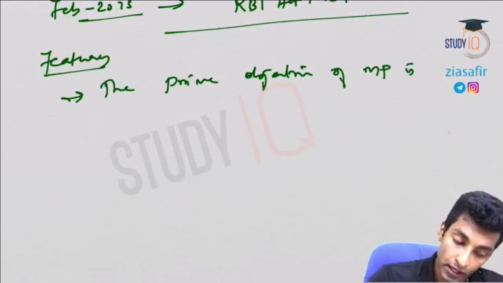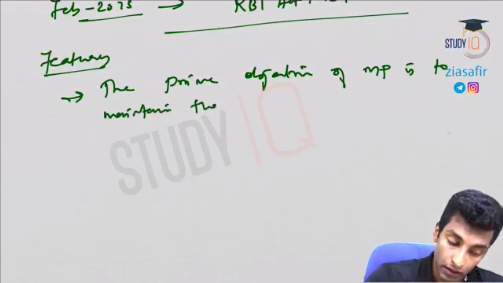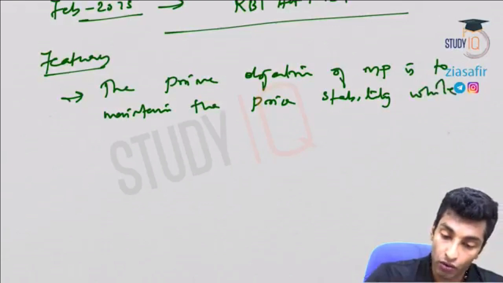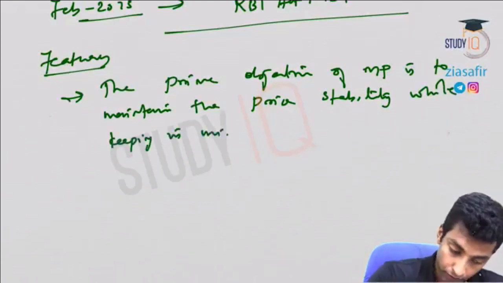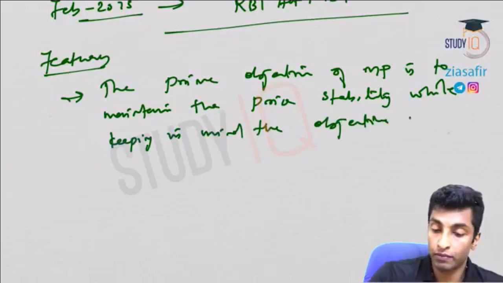So the prime objective of monetary policy is to maintain price stability while keeping in mind the objective of growth.